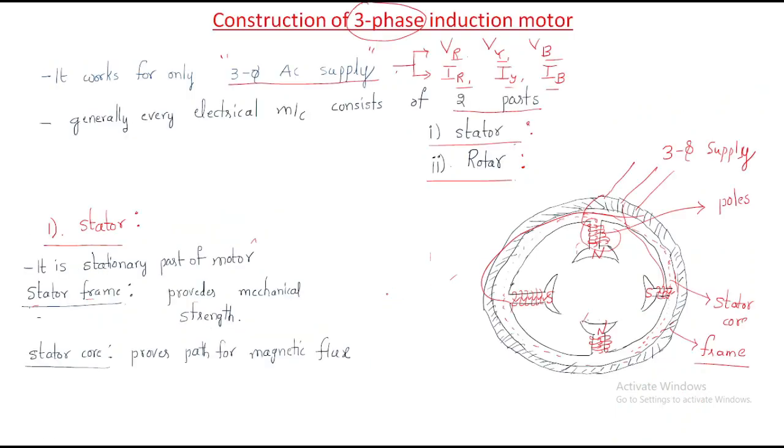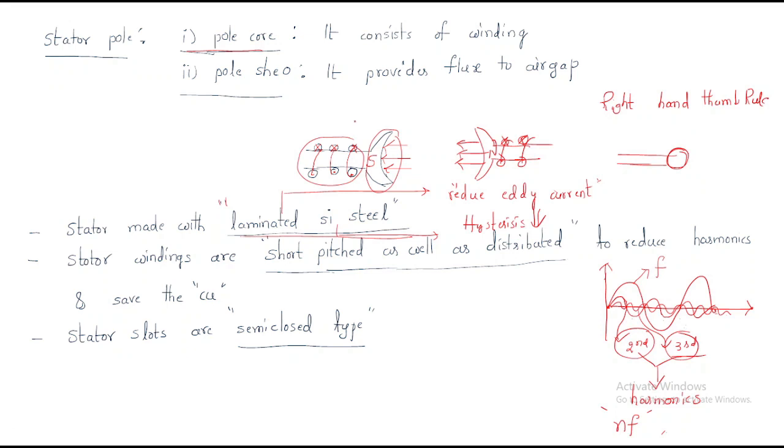The stator has some slots. This is called a slot. Slots are of three types: one is open type slots, another is closed type slots, and another is semi-closed type slots.